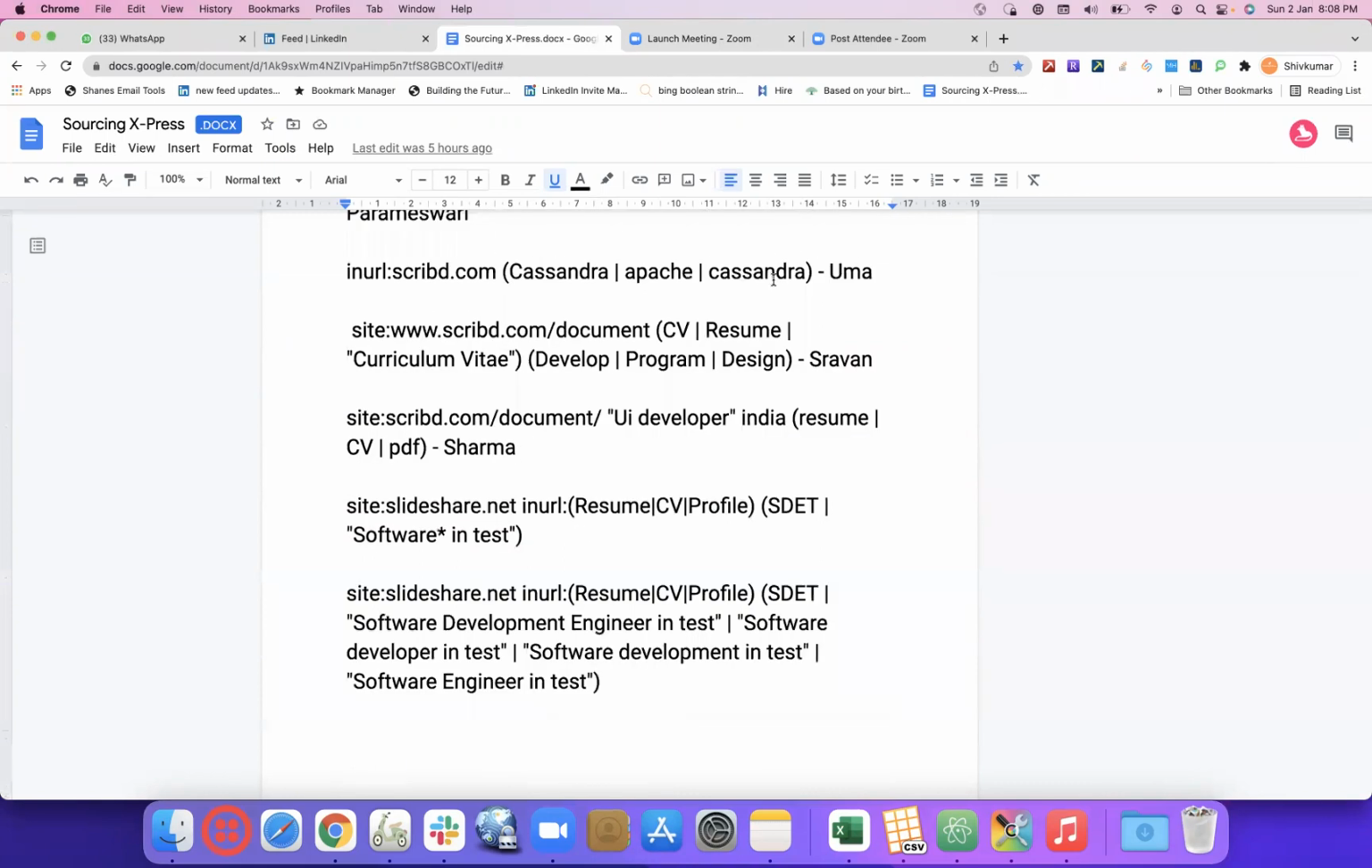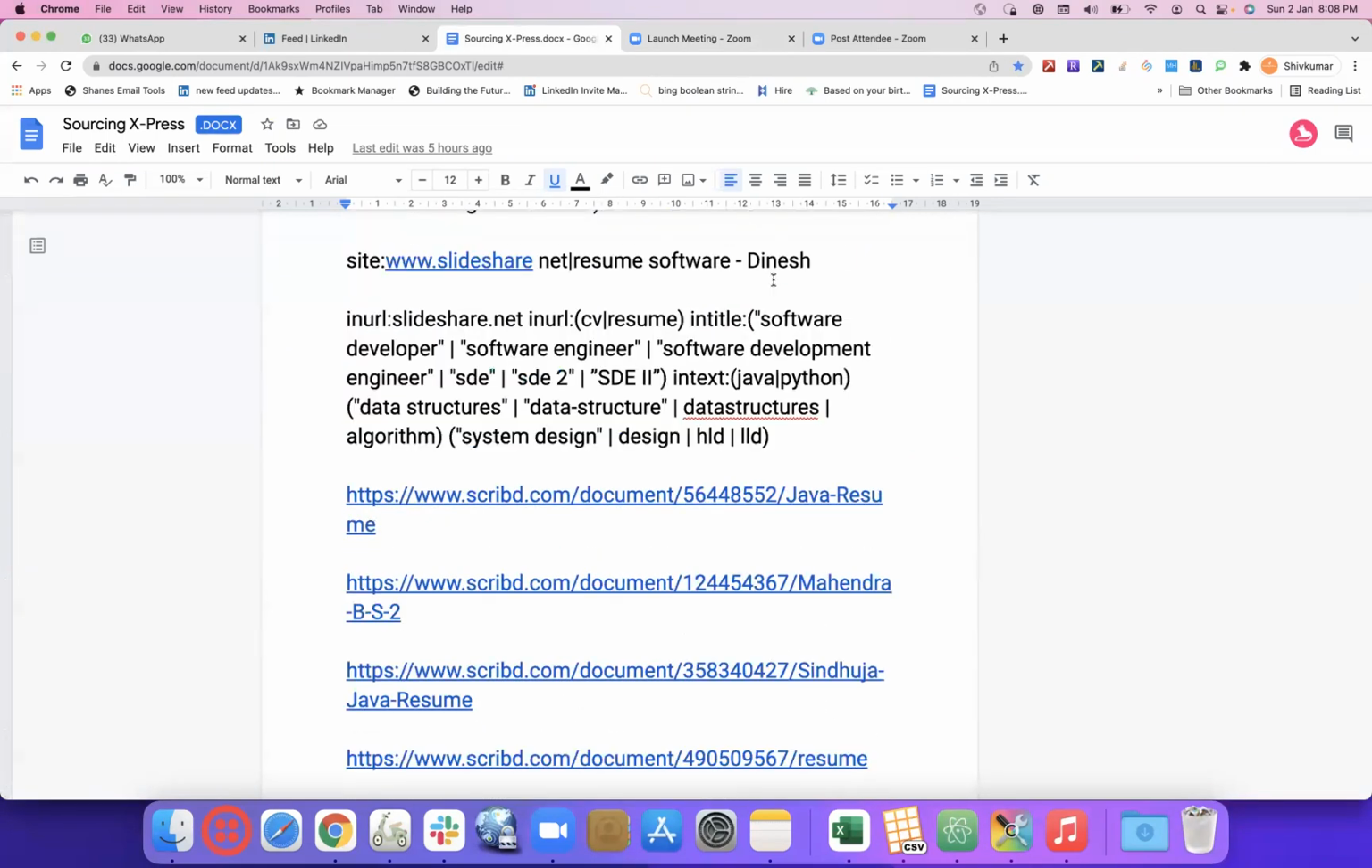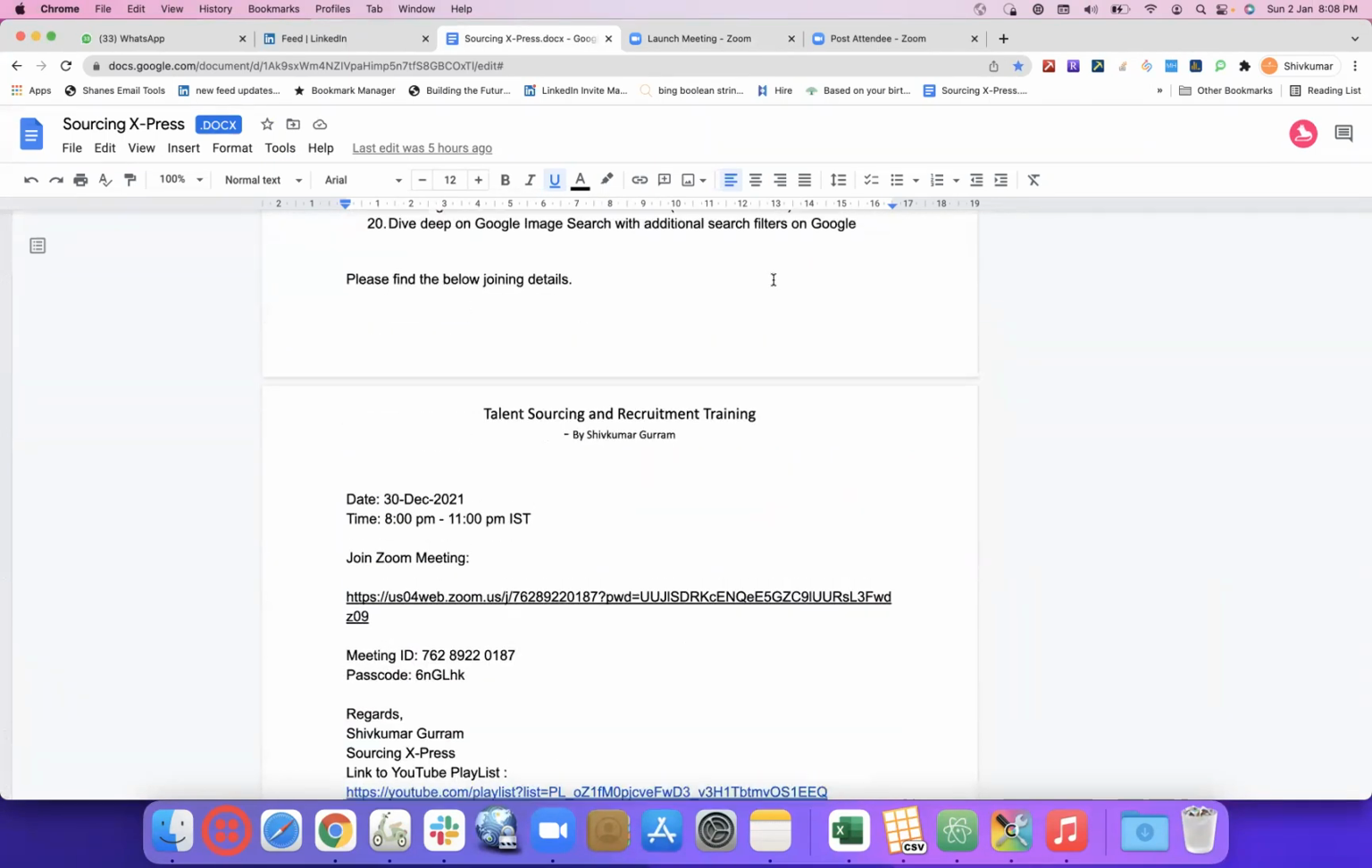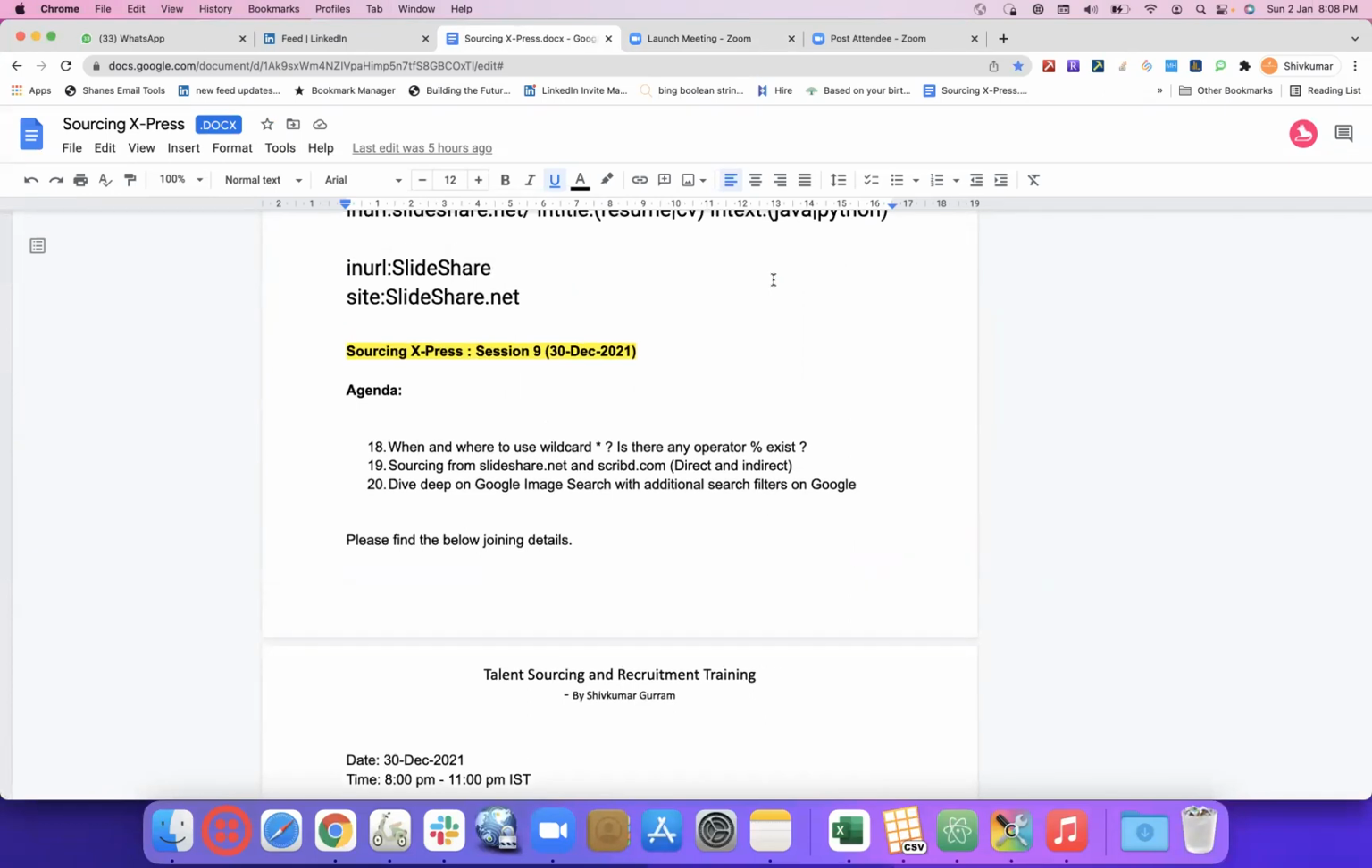Prior to that, in the last session, we covered how to go about direct and indirect sourcing from SlideShare and a script, as well as when and where to use wildcards. So a wildcard is nothing but this star, which is an asterisk, kind of a fill in the blanks, for any of the words.